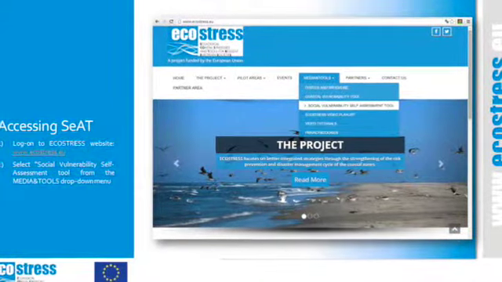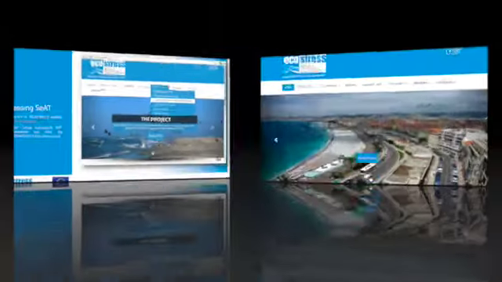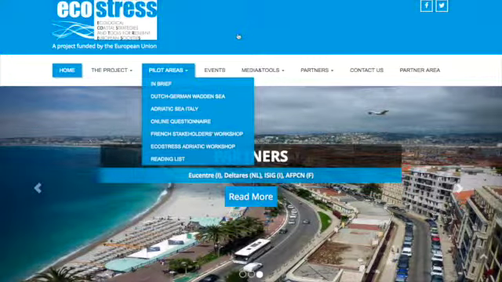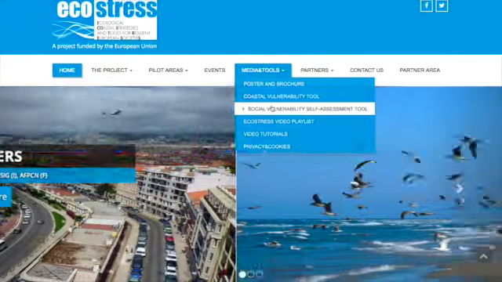Accessing SEAT. Log on to the Ecostress website, www.ecostress.eu. Select Social Vulnerability Self-Assessment Tool from the Media and Tools drop-down menu.